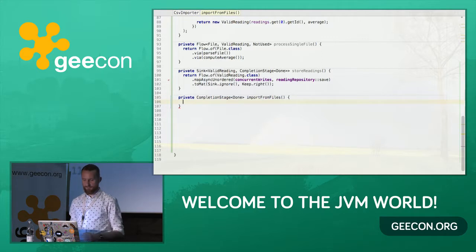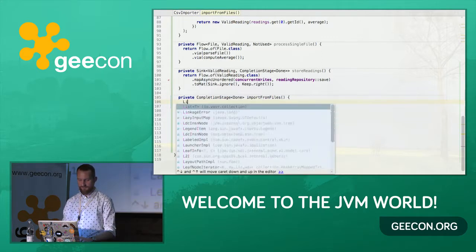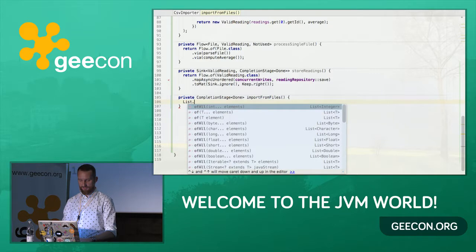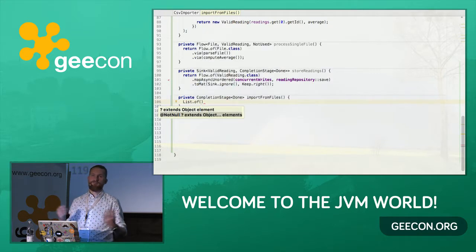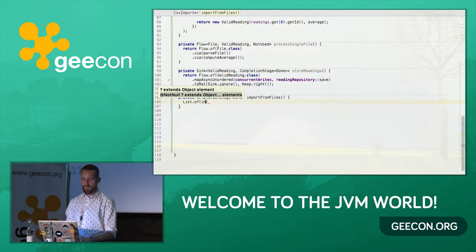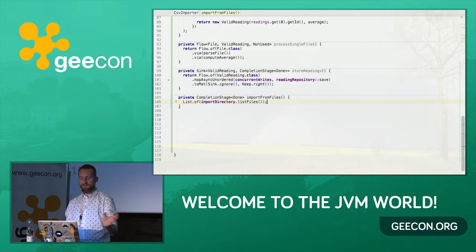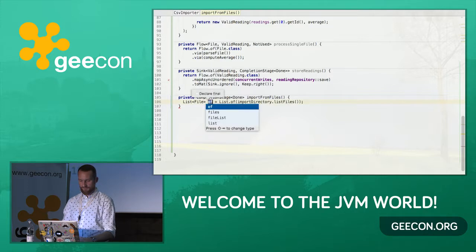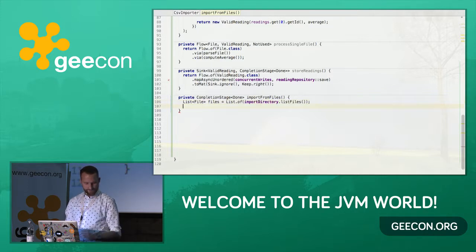Well, there's a number of things we're going to do here. First of all, we're going to list the files that we actually want to import. So we have a configuration parameter called import directory. That's a file, so we just use the list files. And we are still using the waiver list, so the list method comes from the waiver list, not from the Java util list. So those are our files.